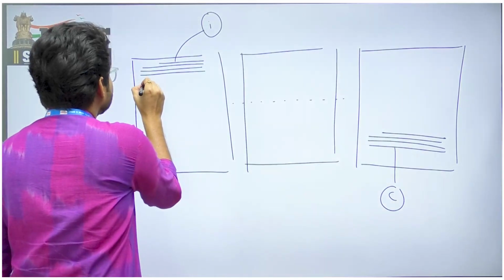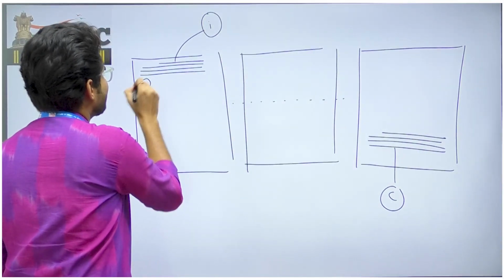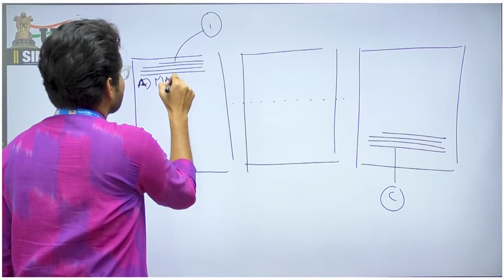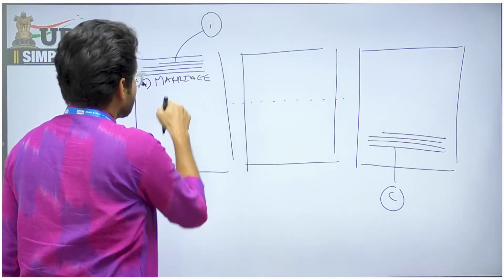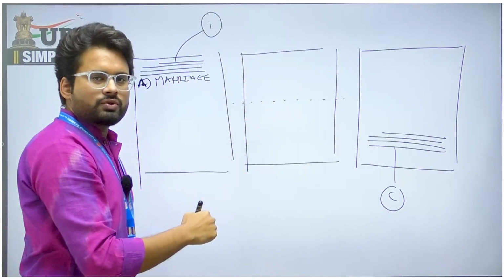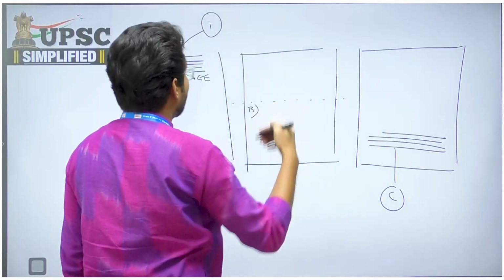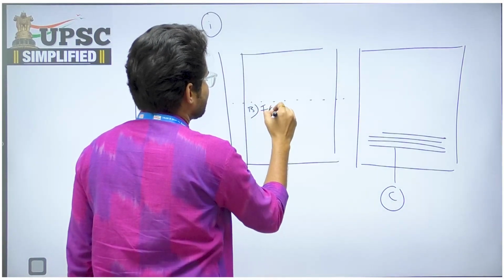The first half, which I will notate as A, is about marriage. This space is dedicated to marriage as an institution, to talk about change and continuity, and the second half of the body, the remaining space, I will dedicate to the family system.